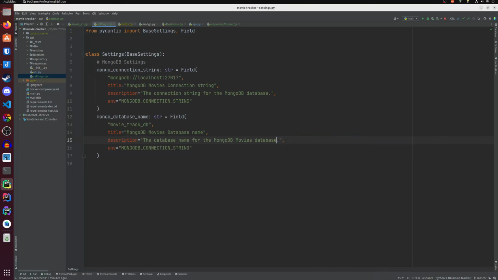And here I'm going to use MONGODB_DATABASE_NAME. Okay, this is good enough.